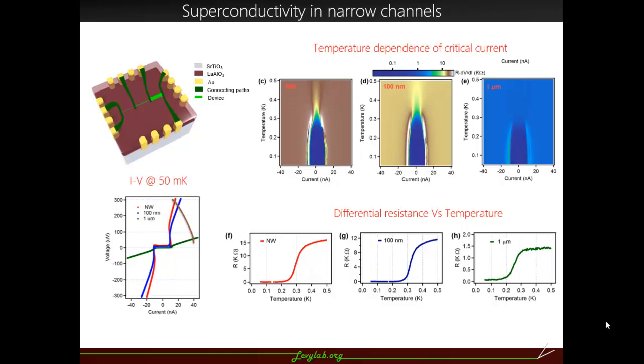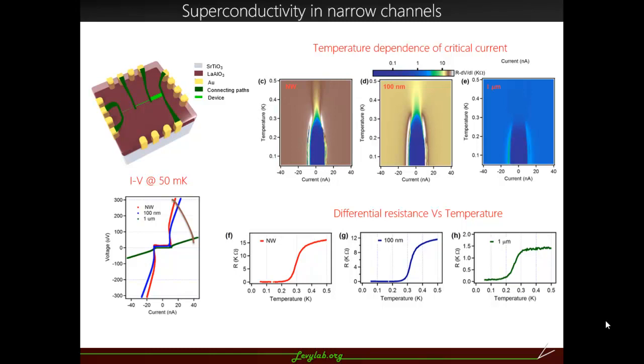So we measured the temperature dependence by varying the temperature from 50 millikelvin up to 500 millikelvin, and we scan the critical current. What you see here is that the third axis is the resistance. The critical current appears to be between 10 and 15 nanoamps, and it is larger for the 1 micron section, but it is definitely not scaling with the dimensionality.